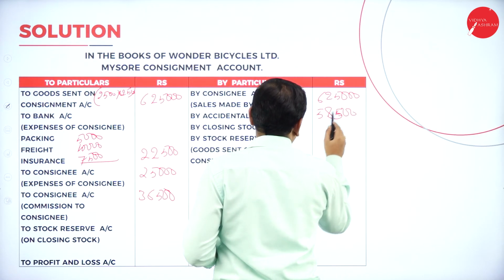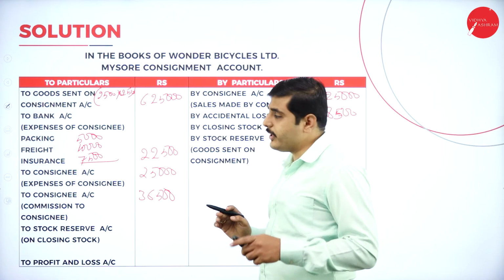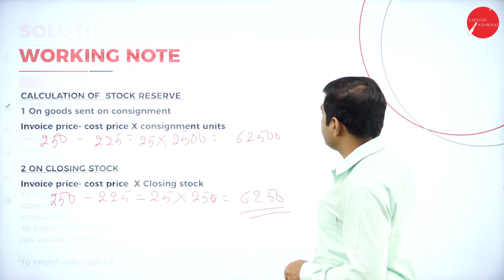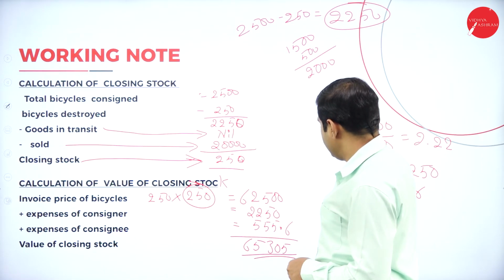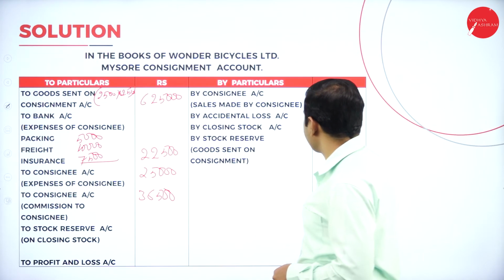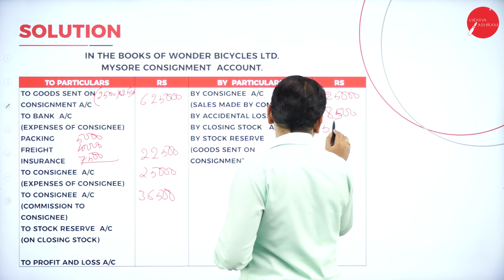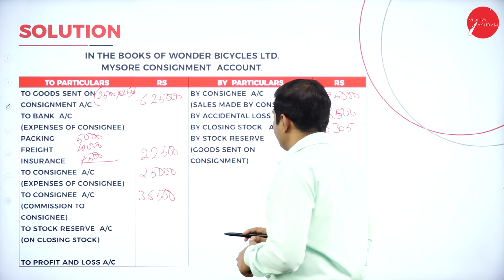58,500. Accidental loss is different, abnormal loss is different. Next one, what is the closing stock? Value of closing stock we have done here. Value of closing stock is 65,305.